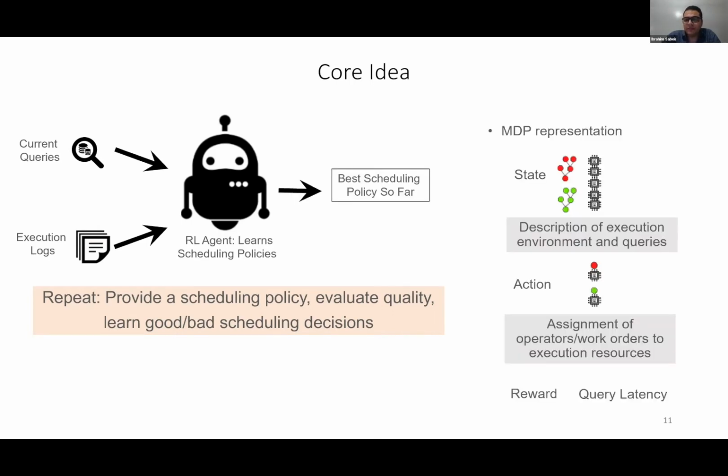In order to have an efficient implementation for the reinforcement learning solution in LSched, we first need to find the equivalent representation for the problem in the Markov decision process context. In this case, we need to define the state space, the action space, and the reward that will be used for evaluating the actions taken. The state at any moment will be just the description of the execution environment and the current queries that need to be scheduled. Actions will be simply the assignment of the operators and work orders to the available execution threads at the moment. And for rewarding, we use the query latency.